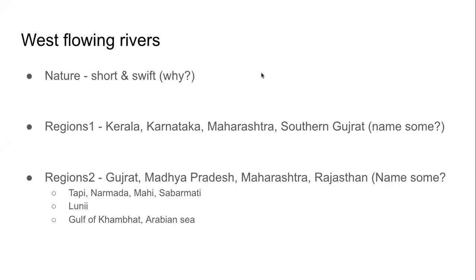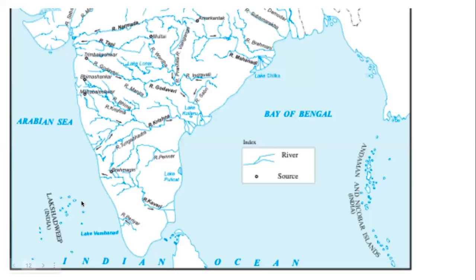Now, when we look at the west flowing rivers, we can divide them into two parts. One is the southern parts, southern regions, where we have Kerala, Karnataka, Maharashtra, South Gujarat. Okay. Tell me at least one name of a river in this area. Can you see it in the map? Tapi, No. Wait. Let me show you in the map. You see, I've shown the map on the screen.